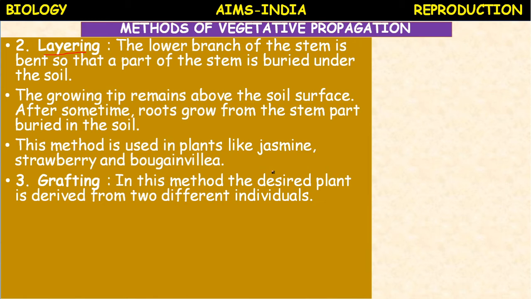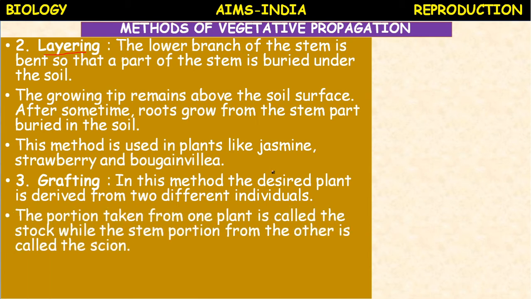The next method is grafting, the most popular method. In this method, the desired plant is derived from two different individuals. In cutting and layering, only one plant is used, but here two are involved.